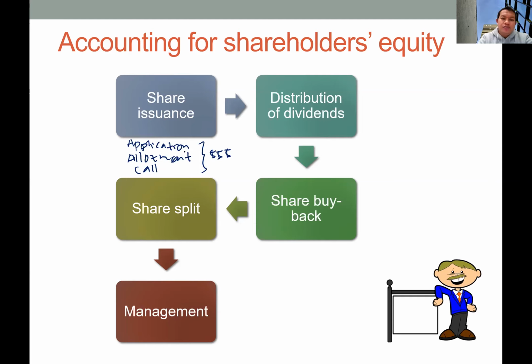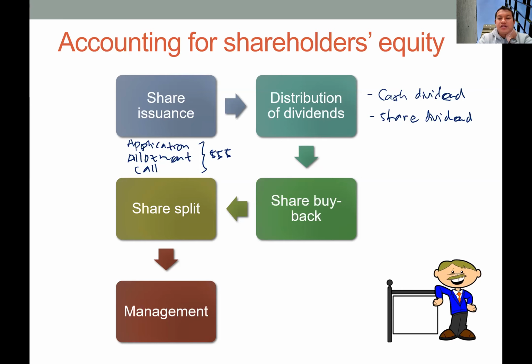Okay, and then when they decide to pay this dividend, they have two alternatives. They can use cash payment, so it will be a cash dividend. Or they can pay this dividend in the form of shares to the investors, a share dividend. So they will record dividend payable in the debit side and cash in the credit side for a cash dividend, and dividend payable debit and ordinary capital credit for a share dividend.